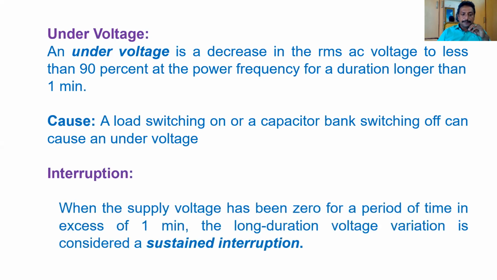system. Next, interruption. When the supply voltage has been zero for a period of more than 1 minute, it is called a long duration interruption, also called a sustained interruption. The magnitude of voltage decreases to less than 10% to 1%. It may be approximately equal to zero, or equal to zero also, for more than 1 minute. That is called a long duration interruption or sustained interruption.